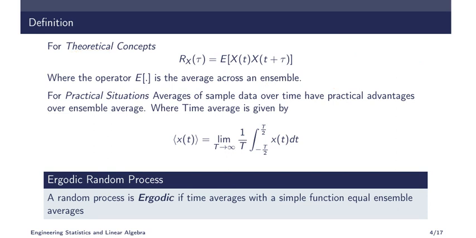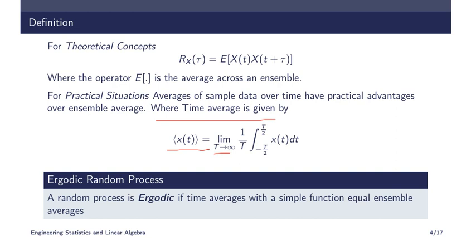Now what we do in a practical situation, we cannot find the ensemble average. So in such cases, the average taken over time is called the time average. Instead of the ensemble average, we use the time average. It is represented as the angle bracket x of t is equal to limit T tends to infinity 1 by T integral from minus T by 2 to T by 2 of x of t dt.